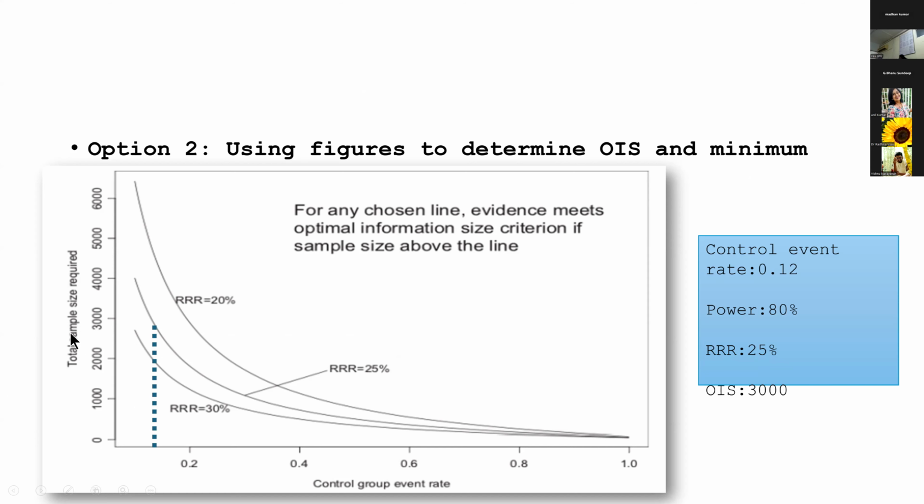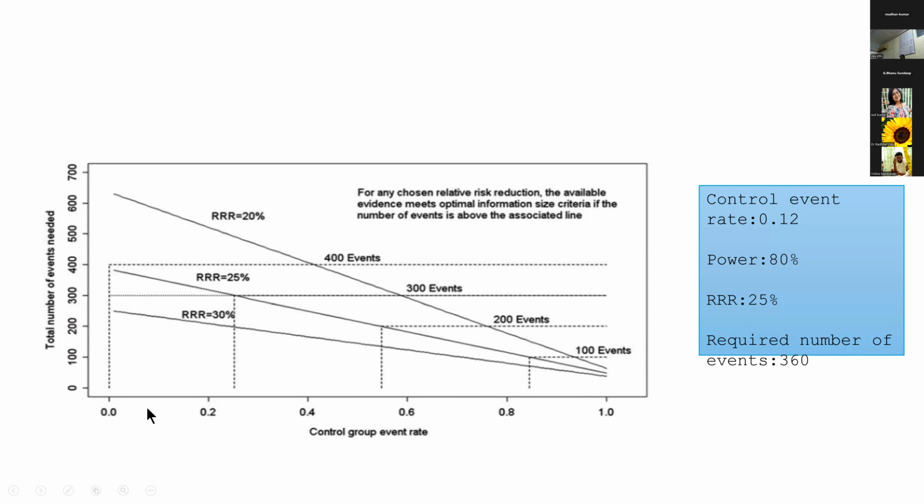Instead of using sample size, you can also look at the number of events needed. So in this graph, again, looking at a control rate of 0.12, if you're looking at the relative risk reduction of 25%, you will need at least 360 events to comment on imprecision. In our study, we had only about 29 events. So again, you'll downgrade for imprecision.